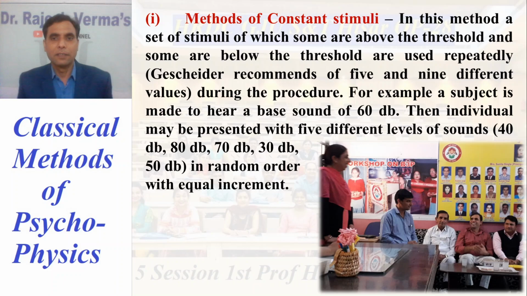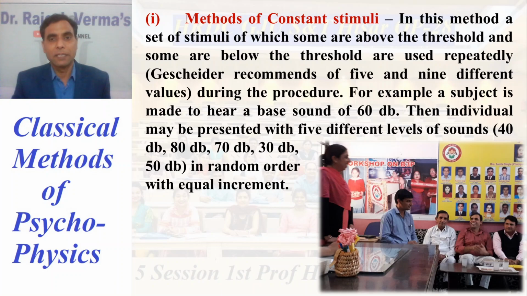For example, a subject is made to hear a base sound of 60 decibels. Suppose sound is your stimulus. Here, one stimulus will not always remain constant; the different values will differ, some above the perceived threshold and some below the threshold. But across the experiment, till it is over, these values will remain fixed. That's why this method is known as the method of constant stimuli.